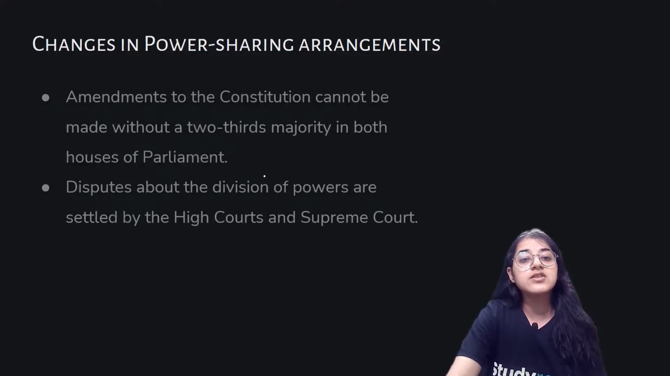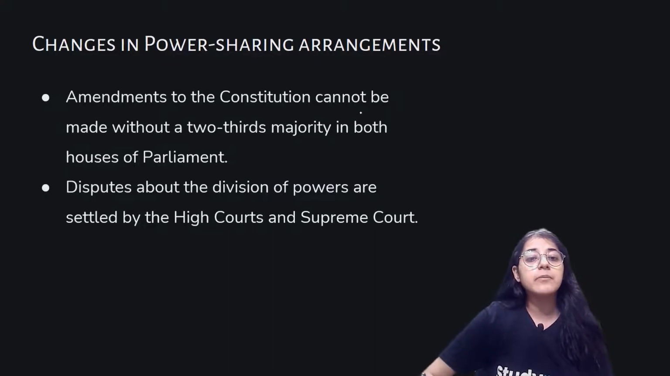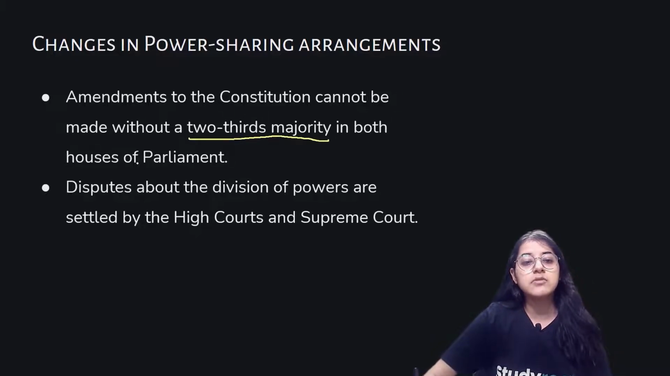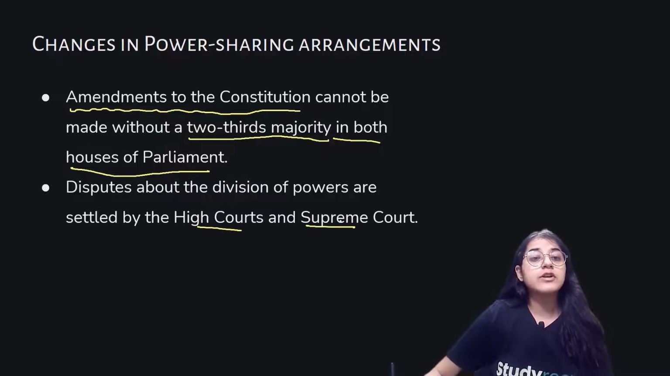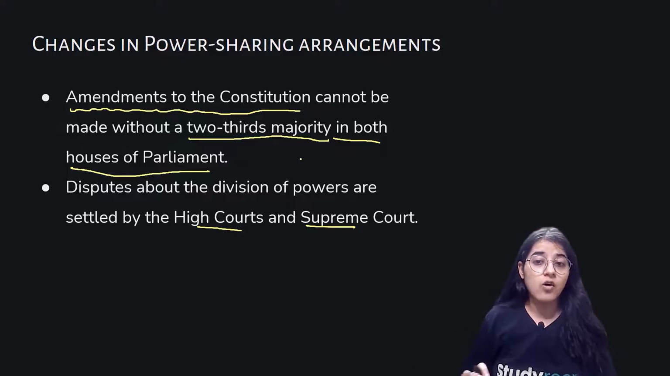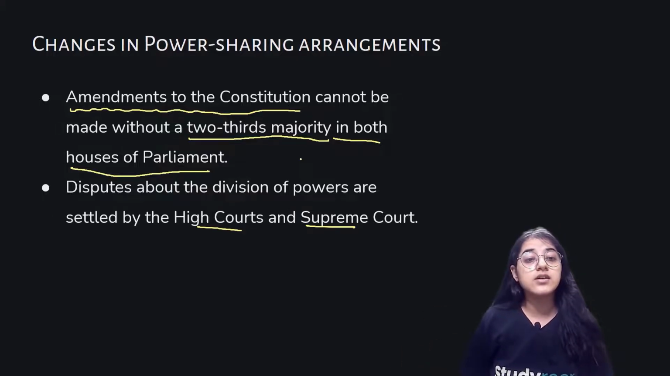Then we have changes in the power sharing arrangement. The amendments to the constitution cannot be made without a 2/3 majority in both the houses of the parliament. We must remember that we require a 2/3 majority in both houses of the parliament to make an amendment in the constitution. Disputes about the division of powers are settled by the High Court and the Supreme Court. We talked about it earlier as well, that the courts act as a referee between the state government and the union government if disputes occur. So any division of power that happens has to be settled by the High Court and Supreme Court.